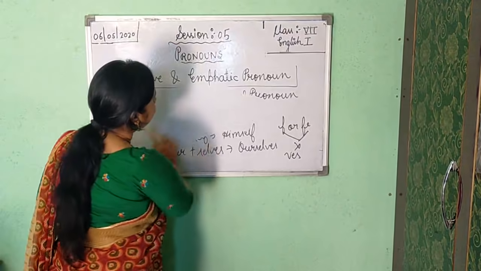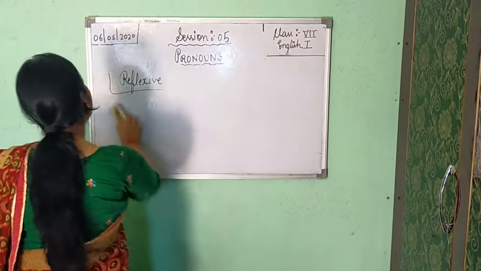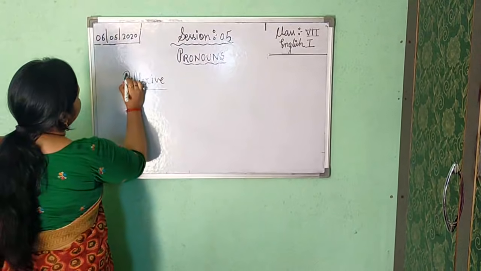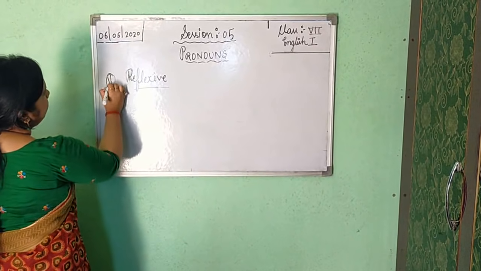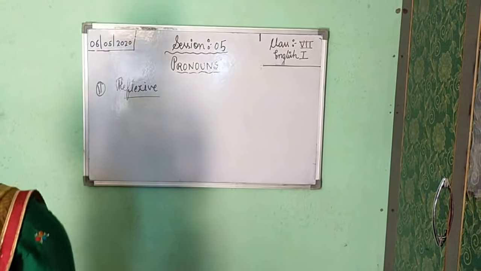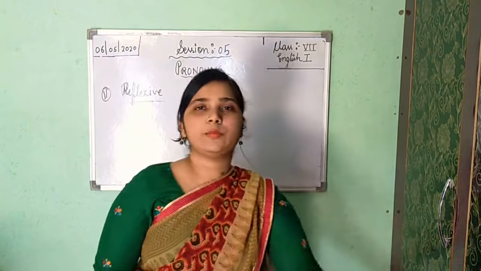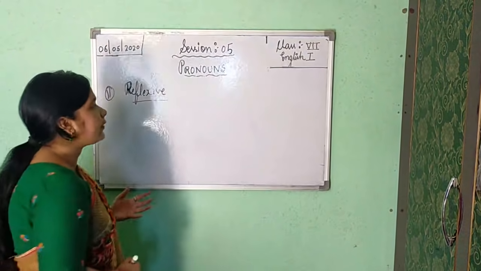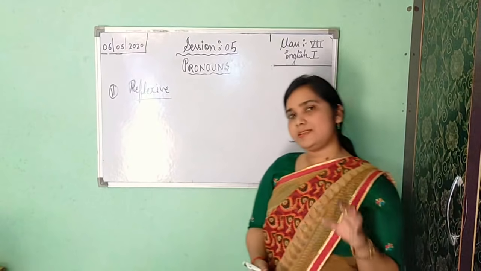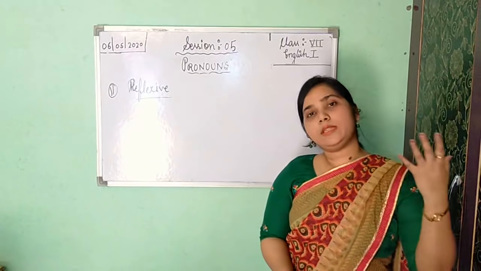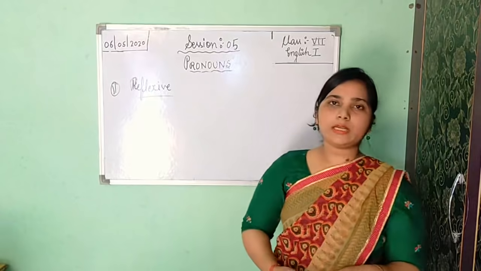Now first I will tell you about reflexive. Okay, reflexive pronoun, the second kind of pronoun. It shows the action reflecting on the subject, and always in a reflexive pronoun you will get the pronoun with self. But it reflects upon the subject. The action or the pronoun which is reflecting toward the subject, it shows only.